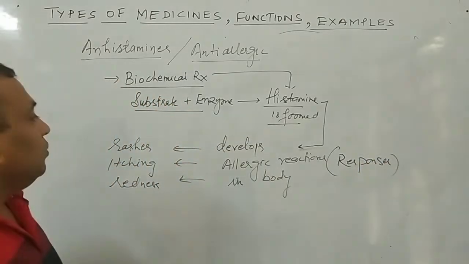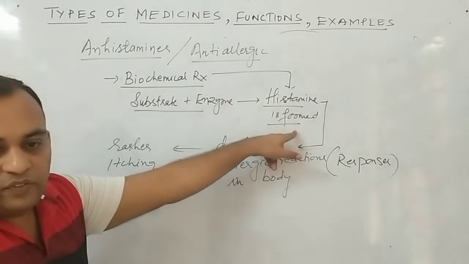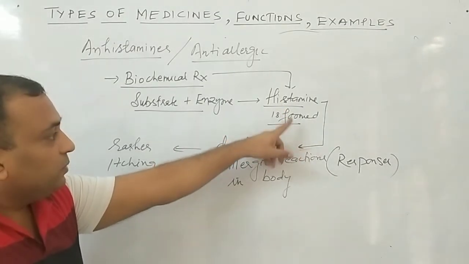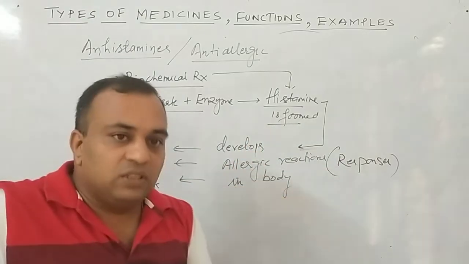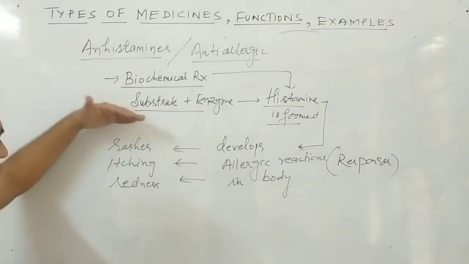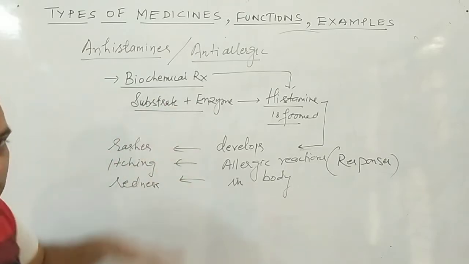Okay, so what does this medicine do? This medicine stops the formation of histamine. Due to this, allergic reactions or allergic responses are stopped, and our body is free from rashes, itching, redness, etc.